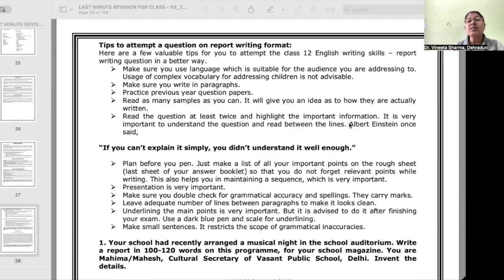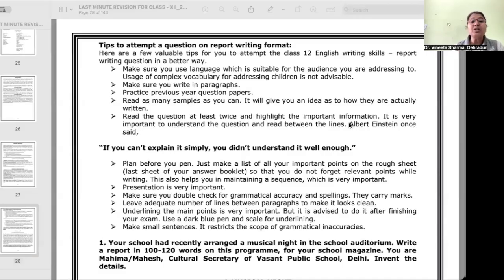Albert Einstein once said, if you can't explain it simply, you didn't understand it well enough. All right? Plan before you pen. Just make a list of all important points on the rough sheet, the last sheet of your answer booklet actually, so that you do not forget relevant points while writing. This also helps you in maintaining a sequence, which is very important.